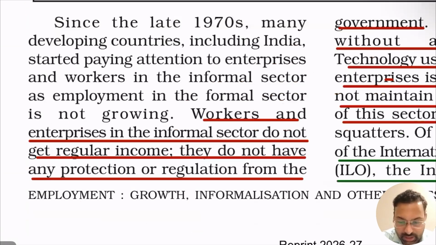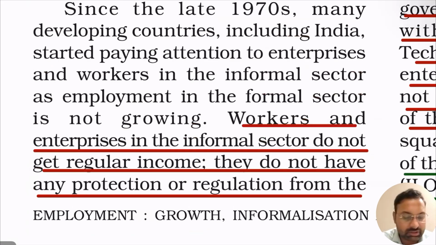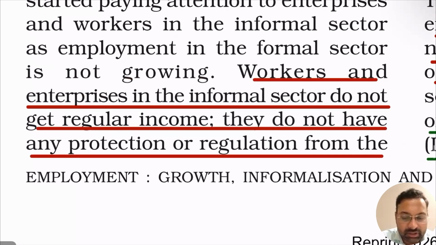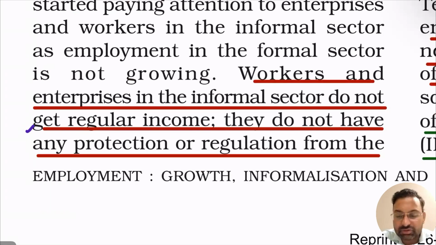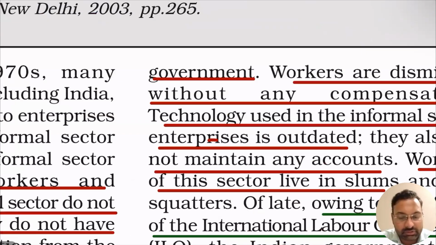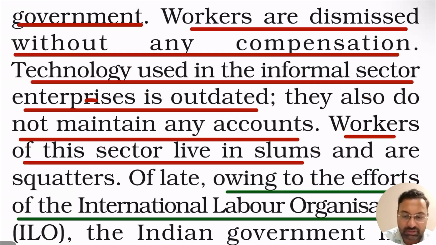Okay, so afterwards, what actually happened is workers and enterprises in the informal sector do not get regular income. We have seen that in the formal sector, they get regular income as well as post-retirement or social security benefits. But in the informal sector, people don't get regular income, and they don't have the protection or regulation from the government, right? So in that sense, there are limitations of the laws regarding the informal sector, right?